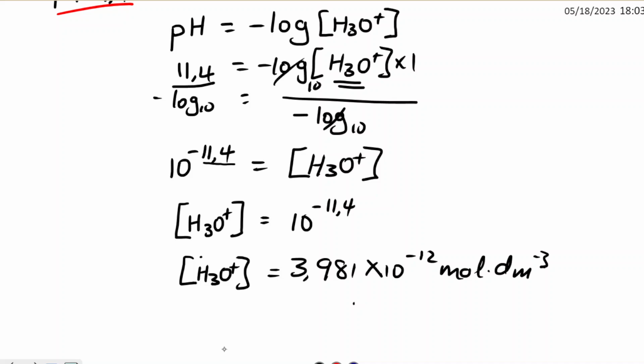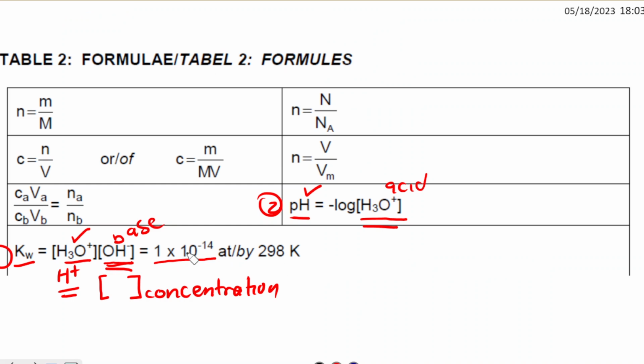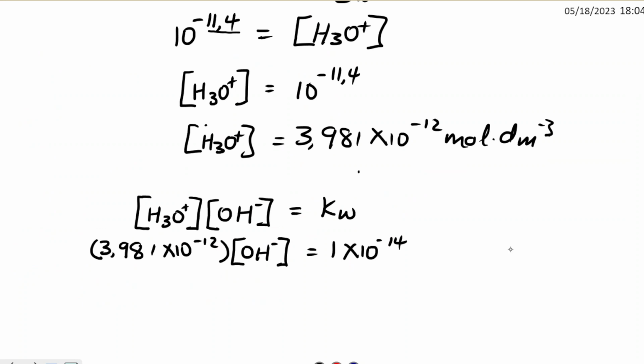So we said we're going to use the formula Kw equals the concentration of the acid multiplied by the concentration of the base. We want the concentration of this base, so we're going to use this formula. And the Kw, which is the ionization of water, is 1 times 10 to the power negative 14.